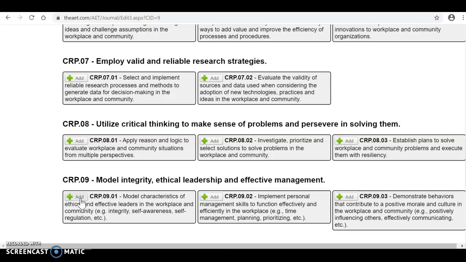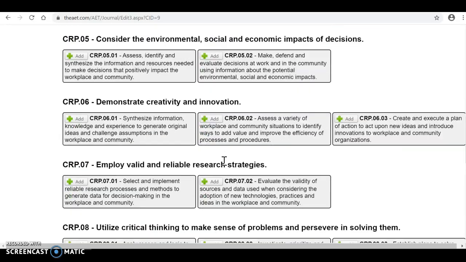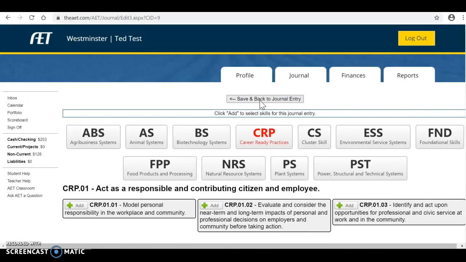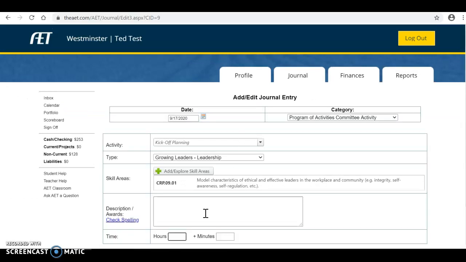Okay. So we're going to say that he was an effective leader in this. I'm going to add that in. Go back to the top, save it back to journal entry. Here at Westy, we require that you do 3 full complete sentences. Your chapter, if you're from another chapter, may differ, so you need to make sure that you check with your advisor and you're doing the correct